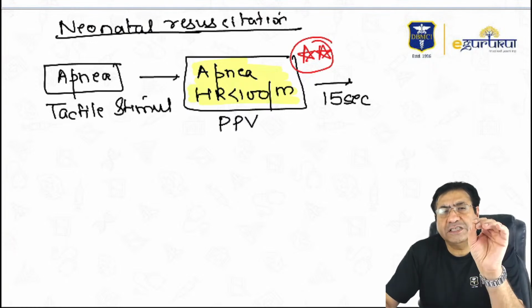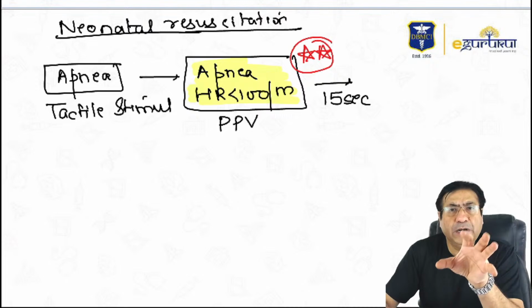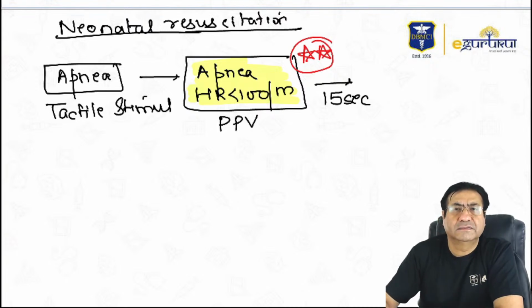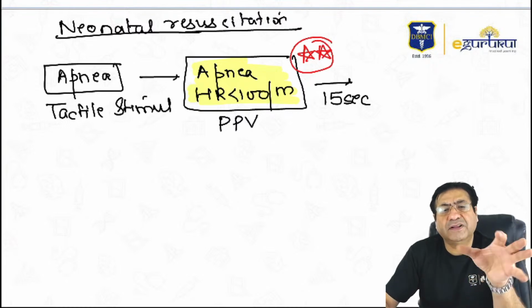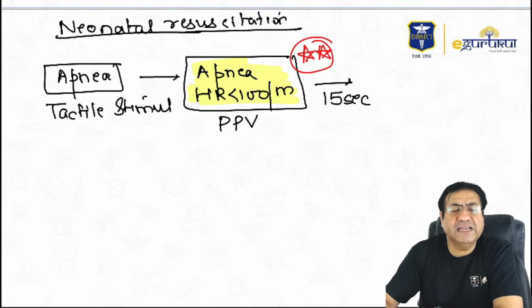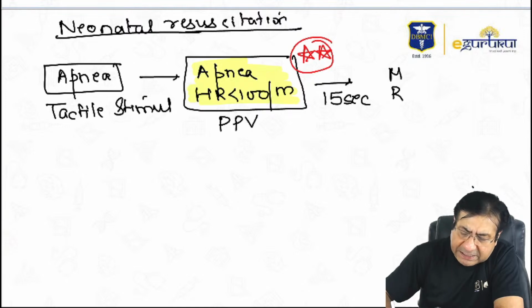So if someone asks you which is the best criteria for assessment of improvement of the child in neonatal resuscitation, it is heart rate. 15 seconds after starting AMBU bags, positive pressure ventilation, see whether the child is improving or not. And if the child is not improving, there are certain steps that you need to do, which are called MR SOPA.